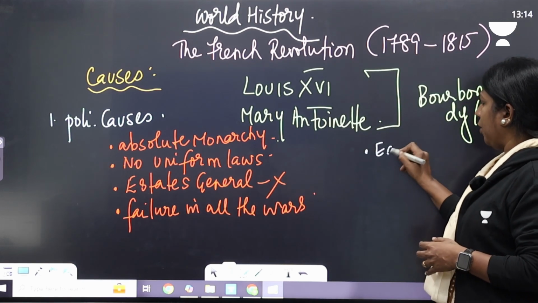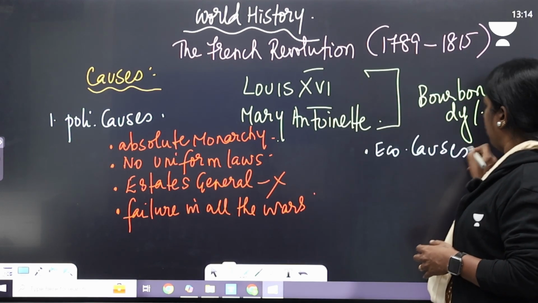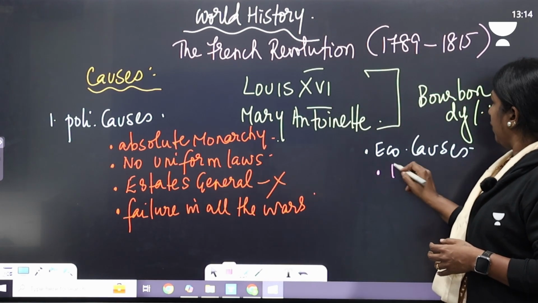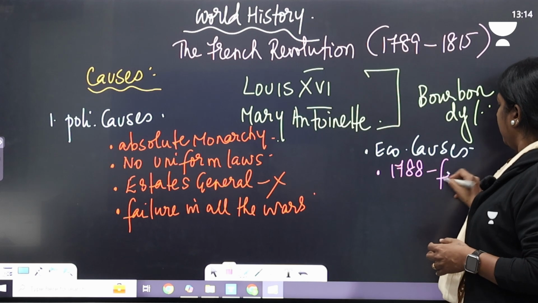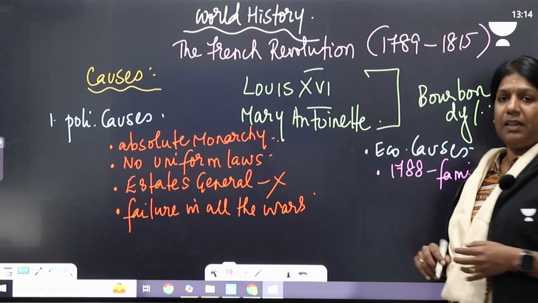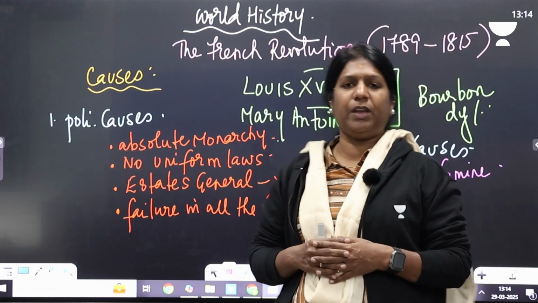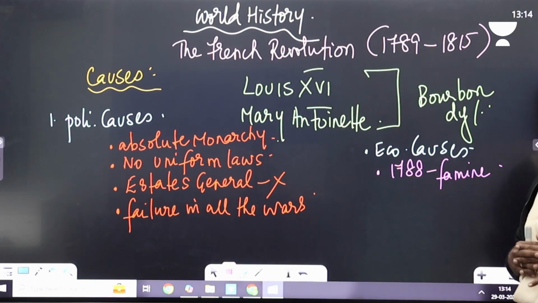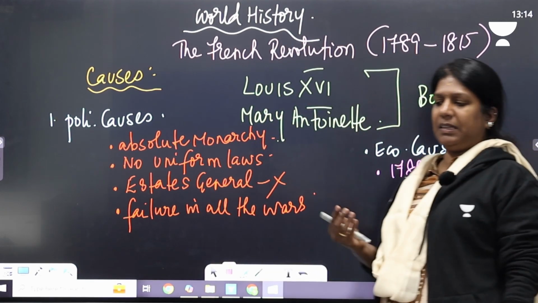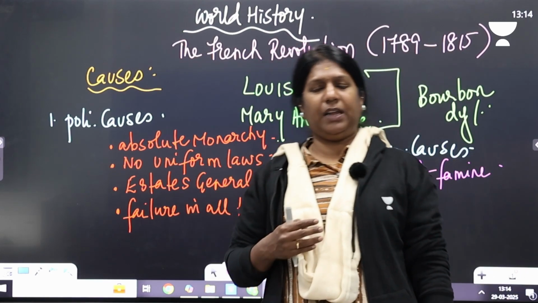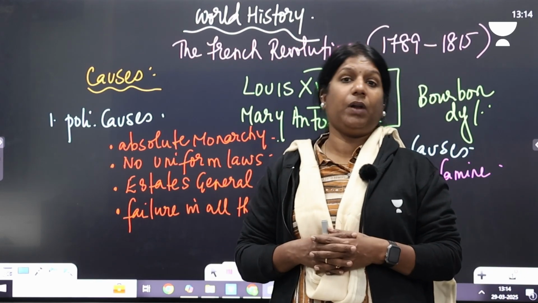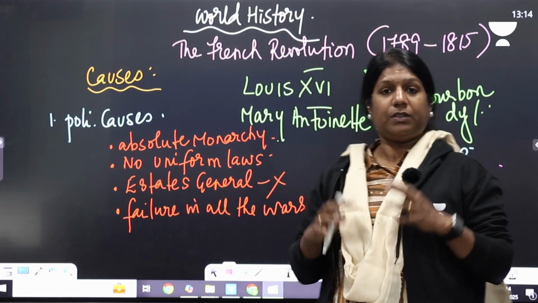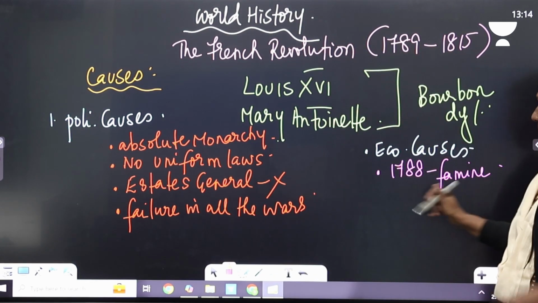Moving on to the economic causes. What were the economic causes for the French Revolution? Just before the revolution, France had a famine. And in this famine, the rulers, that is Louis XVI and Marie Antoinette, did not take any considerate step to overcome it. There's a very popular saying that when the people went and met the queen and said we don't have bread to eat, she famously said, eat cake. So that was the condition of France where famine was there.